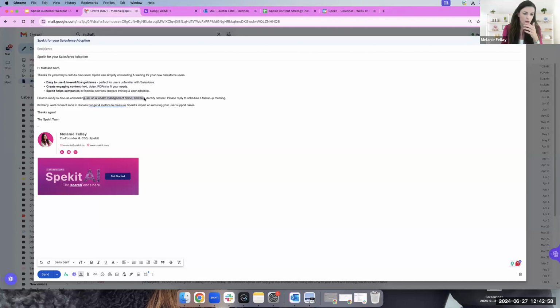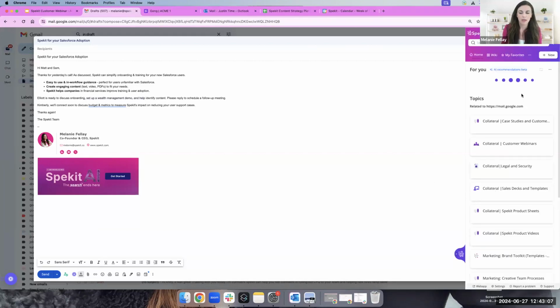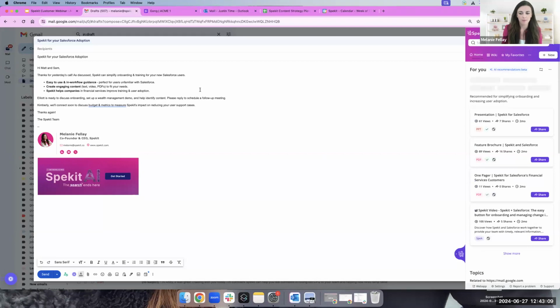And they happen to be a wealth management firm. And so they wanted a demo specifically to that. So you'll see here is that when I open the Spekit Chrome extension now, Spekit is going to be looking at this email and recommending content specific to it. Now, I can't actually control what's showing up, so AI is doing that, a little bit of a mind of its own, but we've really tailored the prompts to look for specific themes like what is the industry, competitors, what are the key pain points mentioned, any sort of product names, and we're going to keep building on that.